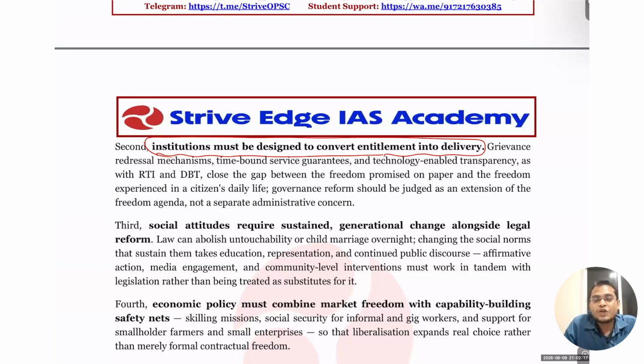I think this is the Right to Public Service Delivery Act. So that is what provides for delivery of services in a time-bound manner. So that is what you can write here. This kind of rights-based approach we need, that converts our entitlement into practical reality.